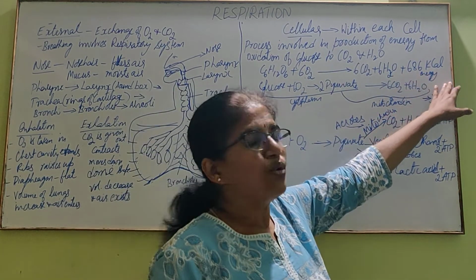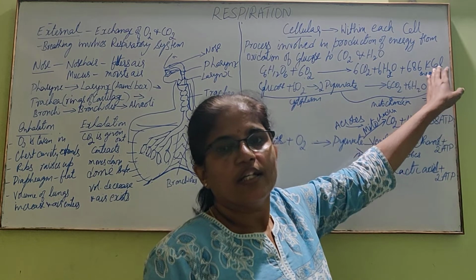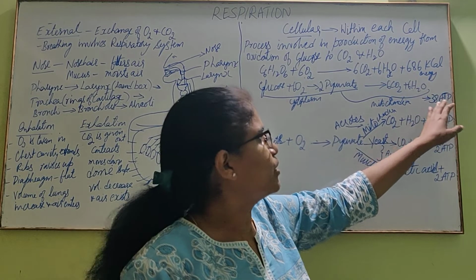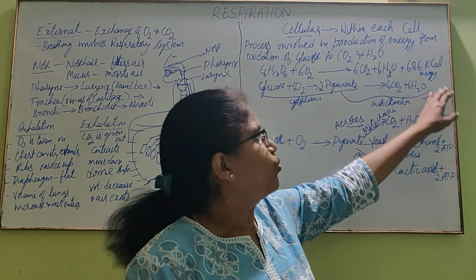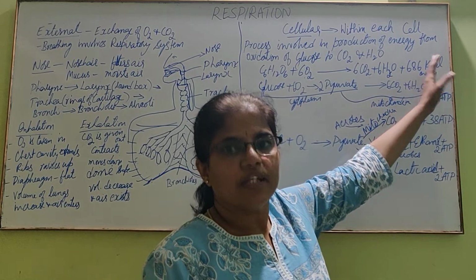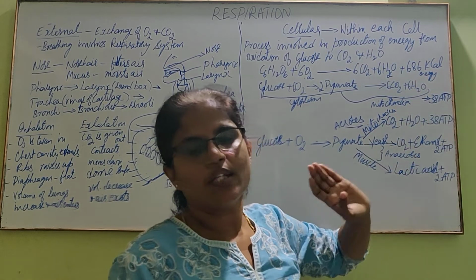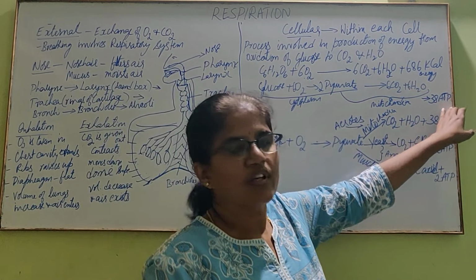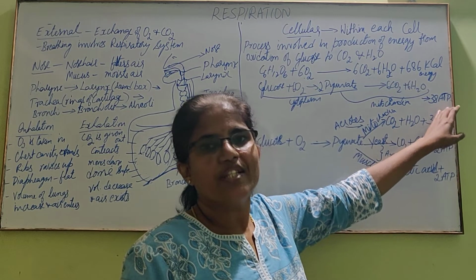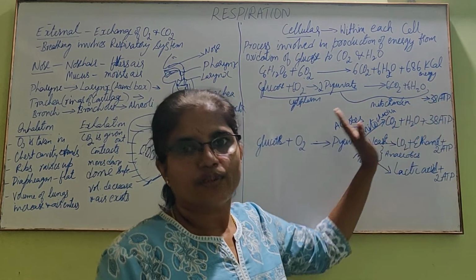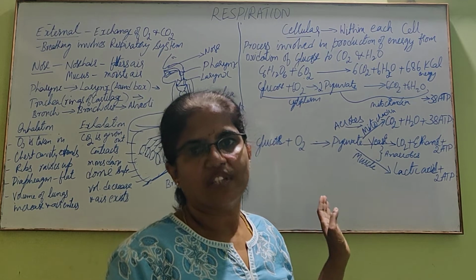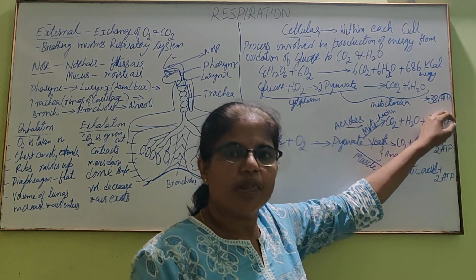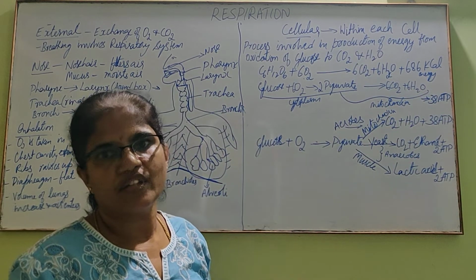This 686 kilocalories of energy gets converted to ATP. It won't stand as such, it will get converted to ATP, that is adenosine triphosphate. It is a modified form of energy which gets transported from the mitochondria to different regions of the cell. Energy in the form of ATP is transported to different parts of the tissue. Okay,